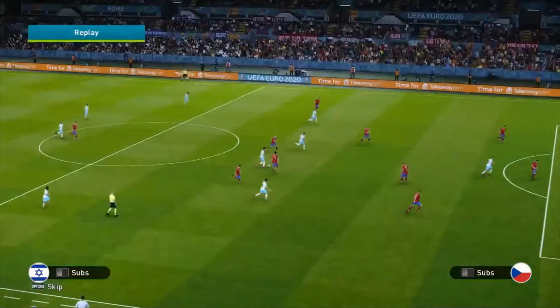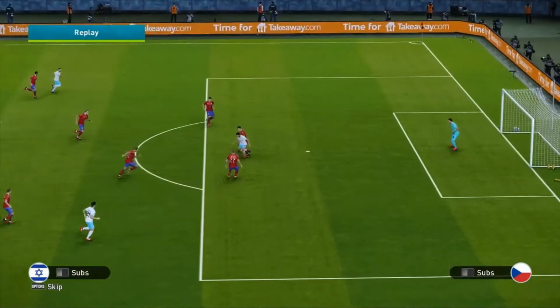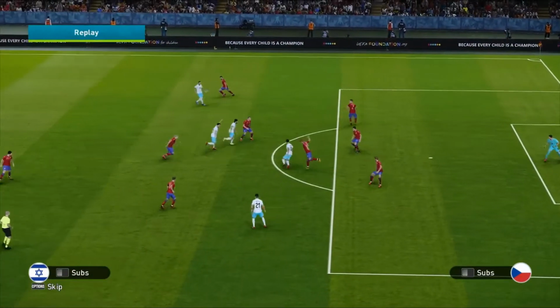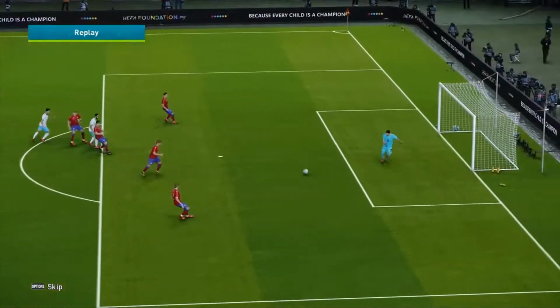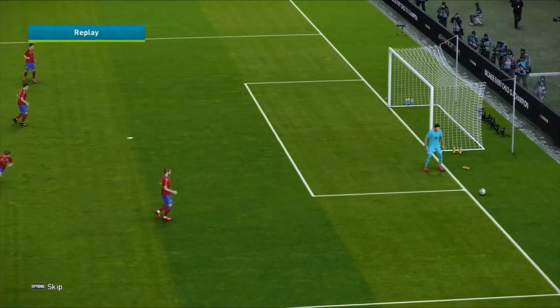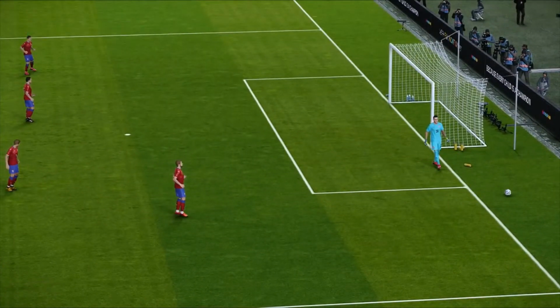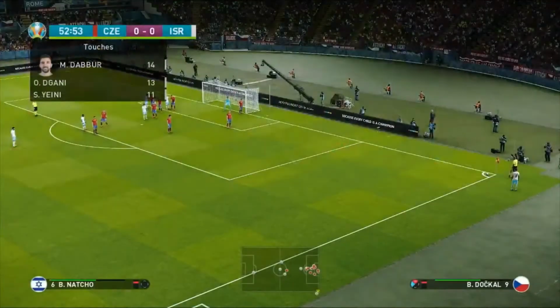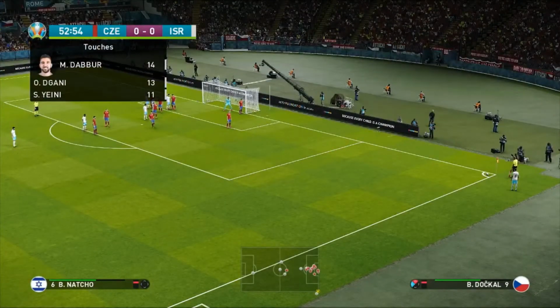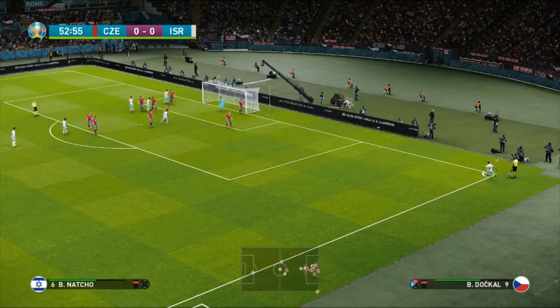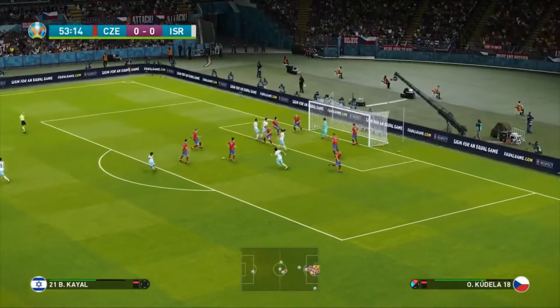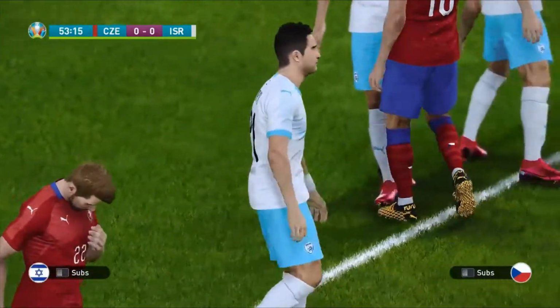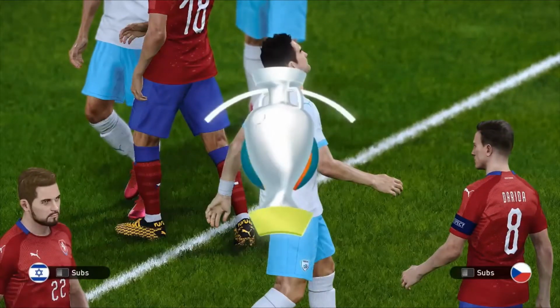Let's have a look at this opportunity again. Maybe should have taken a shot on there first time. Somehow gets the ball back, and the slightest deflection there does mean I think this is rolled out for a corner. Let's have a look. It has indeed. Good chance here. Can Baron Nacho whip this one in? It's crossed in for Baron Kial, and it's just over the bar. And well, a good opportunity goes missing there.